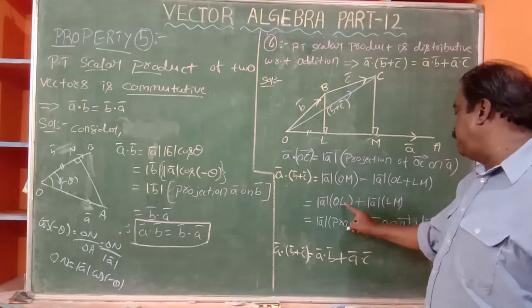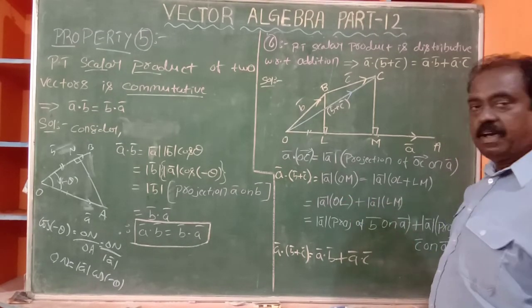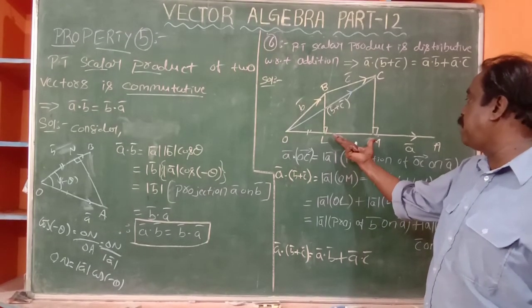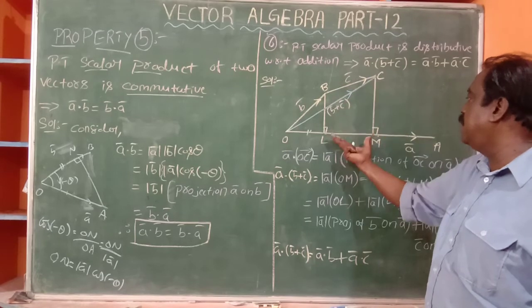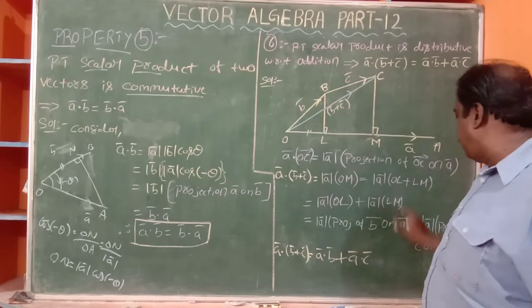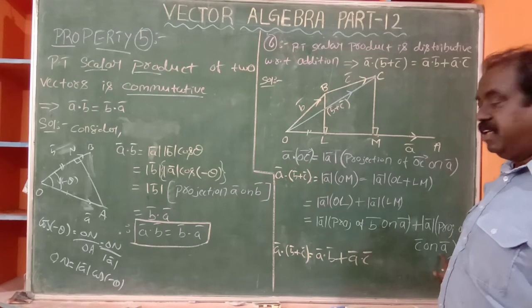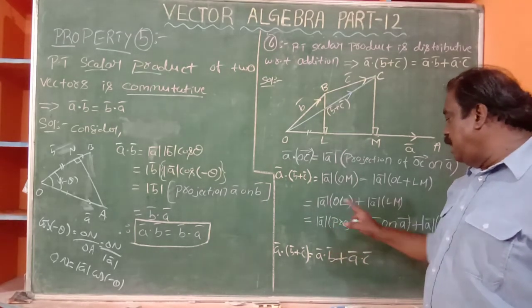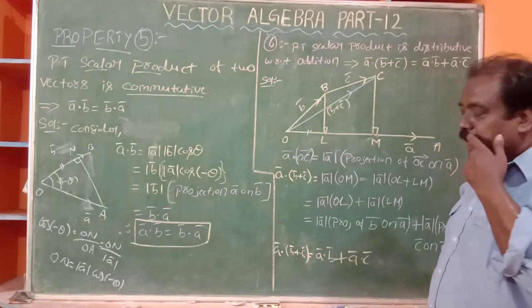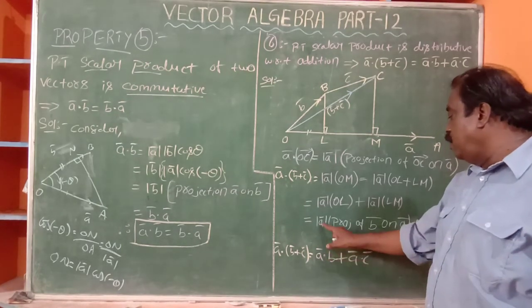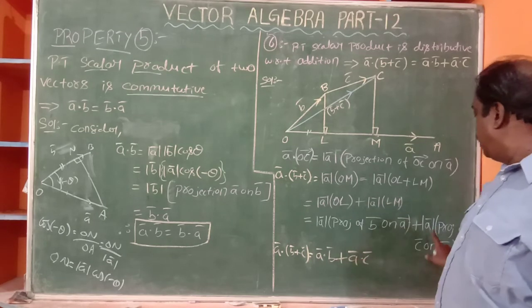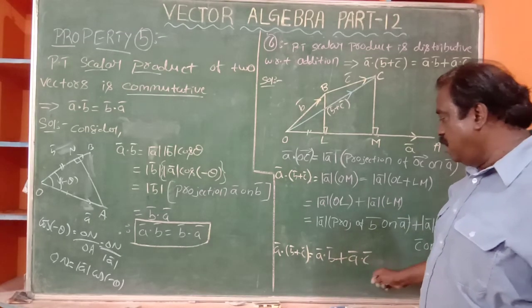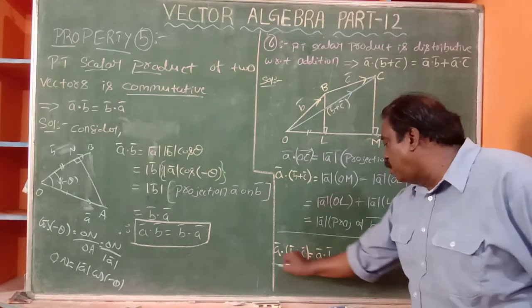And LM is the projection of C bar on A bar. By definition, the magnitude times the projection is a dot product. So A bar dot B bar, and here also A bar dot C bar. Now very clearly it is proved.